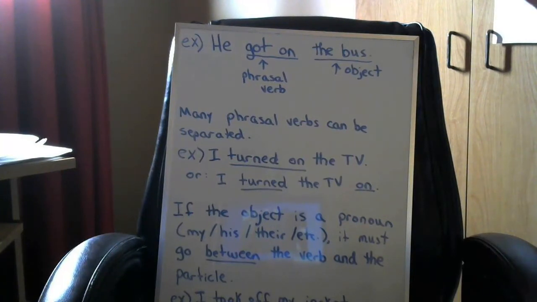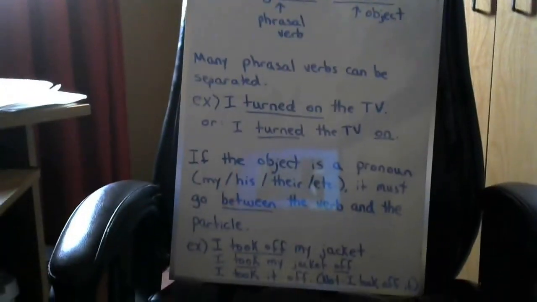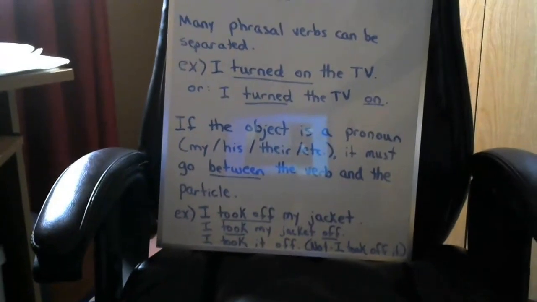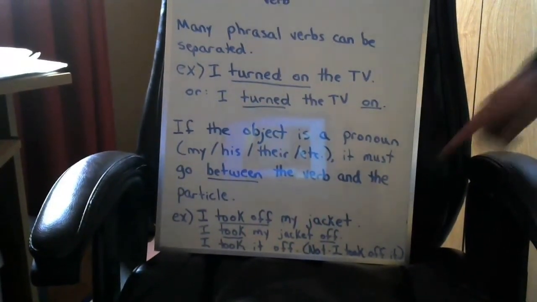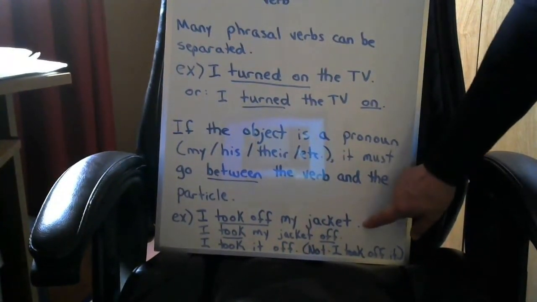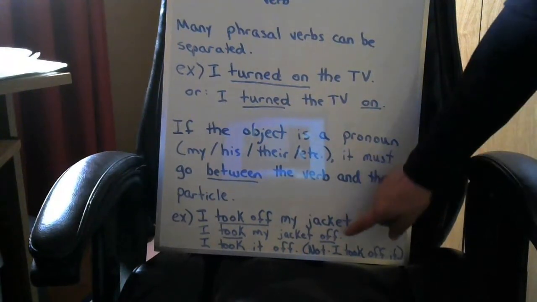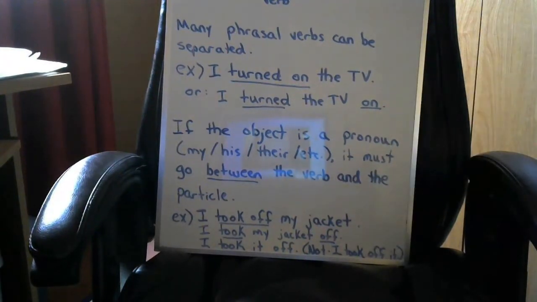I took off my jacket. Okay, so this is fine. I took off my jacket, or I took my jacket off. However, if I replace a jacket with the pronoun it, I can only say I took it off. I can't say I took off it.